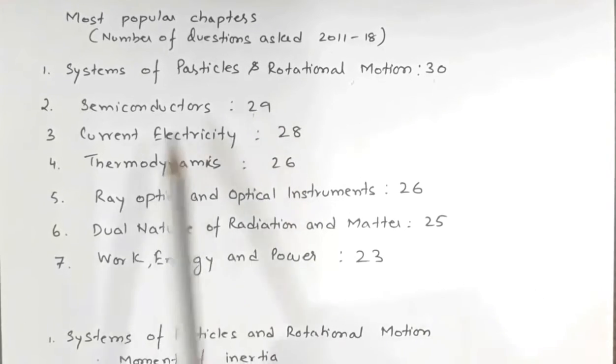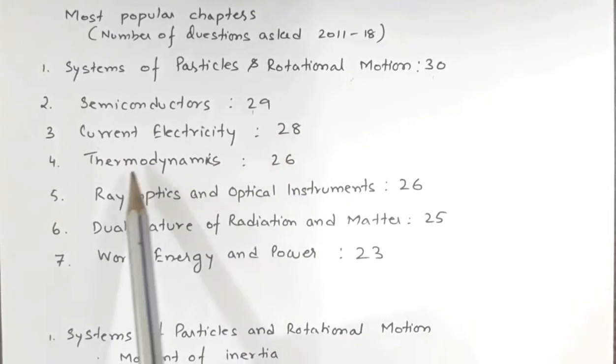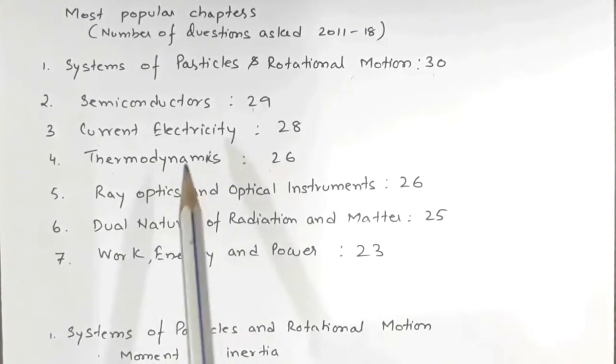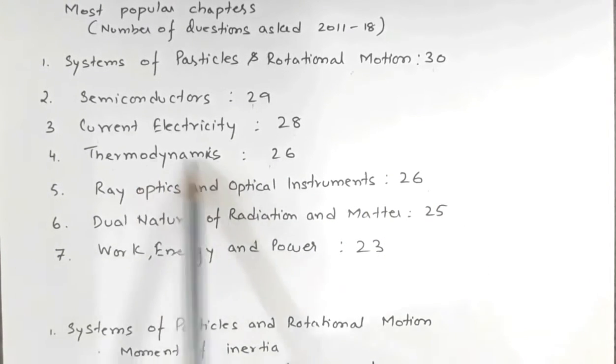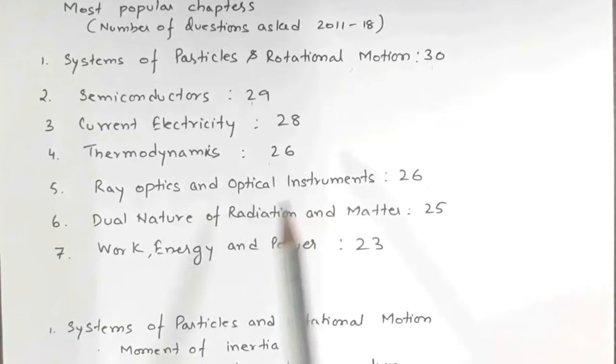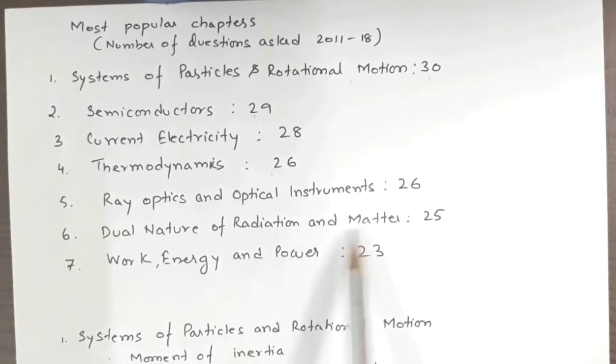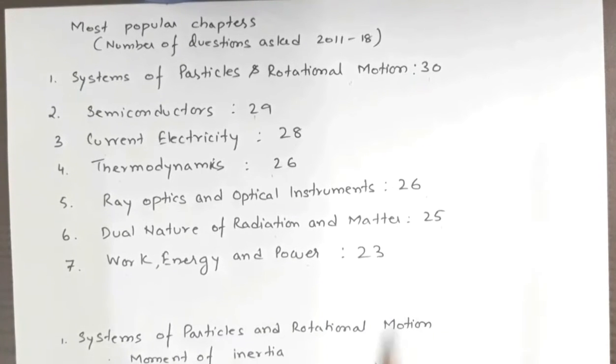Semiconductors 29, current electricity 28, thermodynamics 26, ray optics and optical instruments 26. Thermodynamics means the heat part, the entire thing combined. Dual nature of radiation and matter 25, work, energy and power 23 questions.